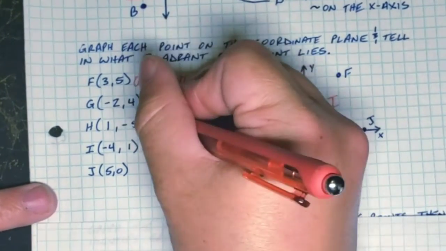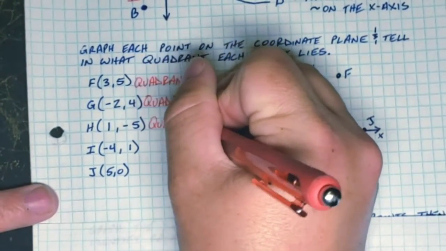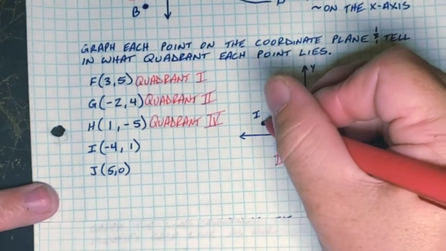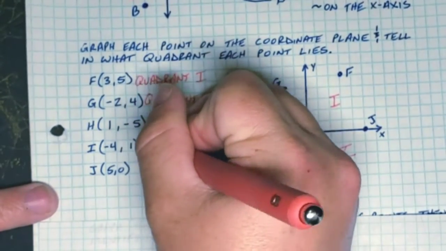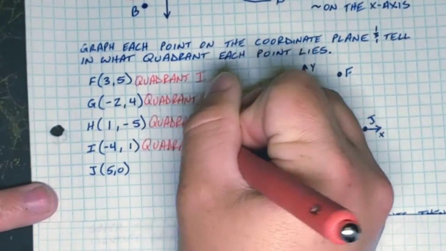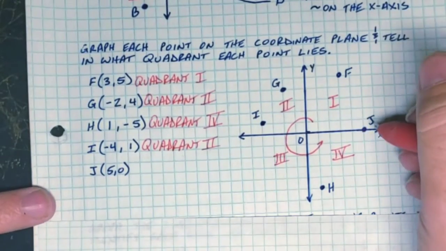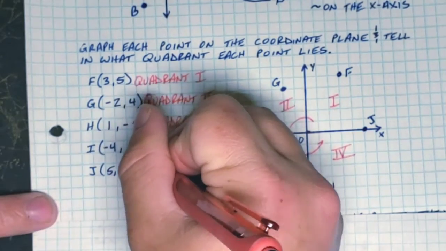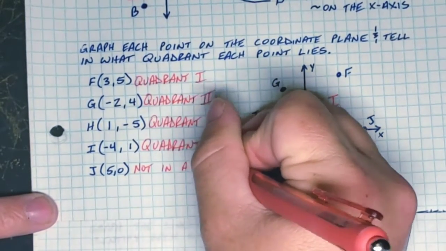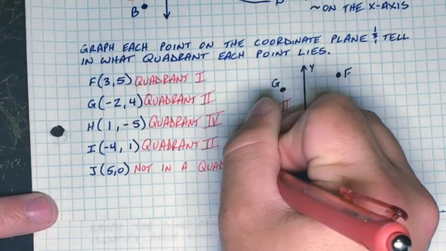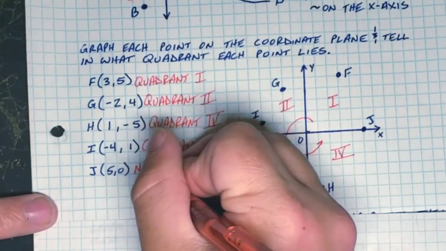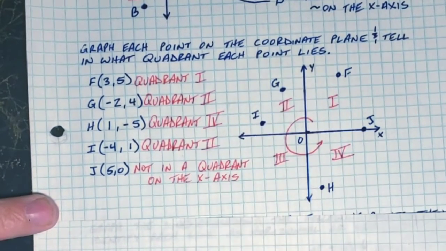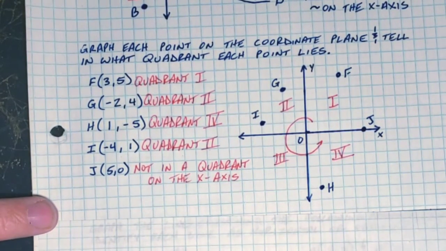H down here is in quadrant 4. I is at (-4, 1), so I is in quadrant 2. And then what about J? Remember, if it's on the x or y axis, you write not in a quadrant. And if you want to be specific, it is on the x-axis. Hopefully you got all of those right.